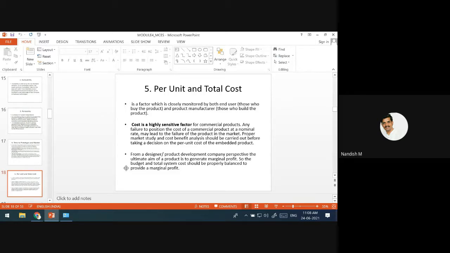We should keep a marginal profit. We should not say I'll keep a very huge profit and I'll get more amount. Don't imagine that. Because now so many products are going to come in the market. Each product will have a competitive price. In that way itself, you have to set the cost for the product that you are going to design.